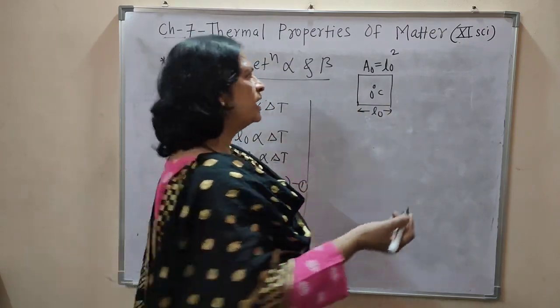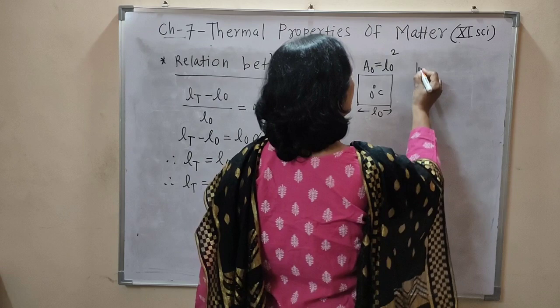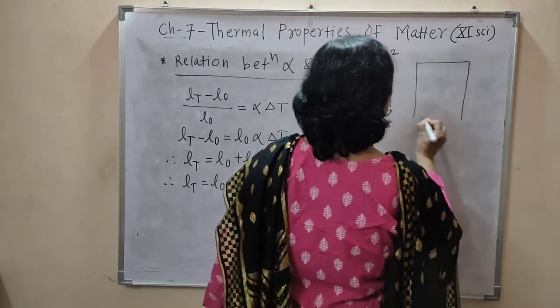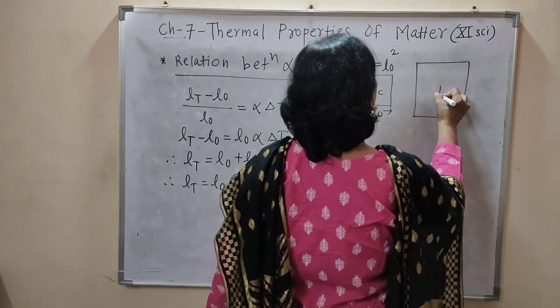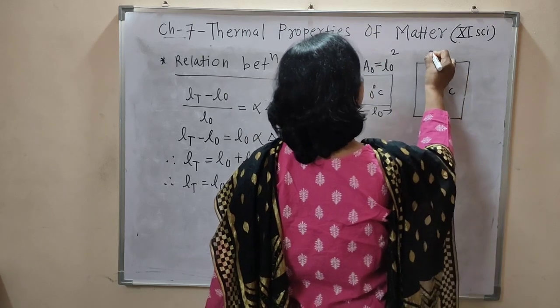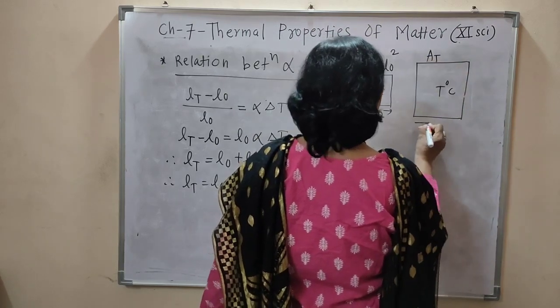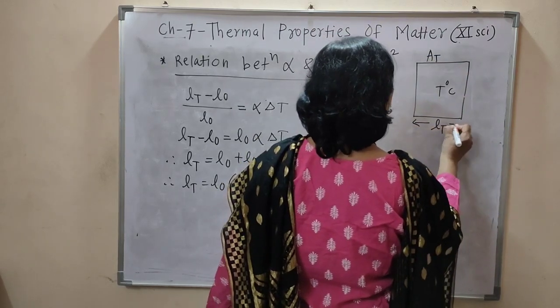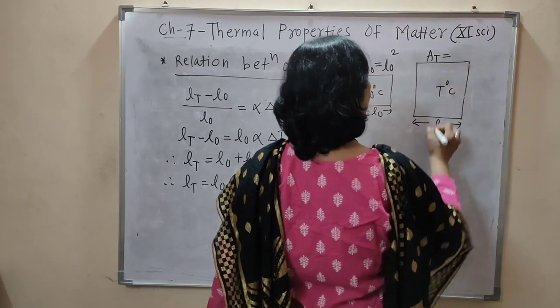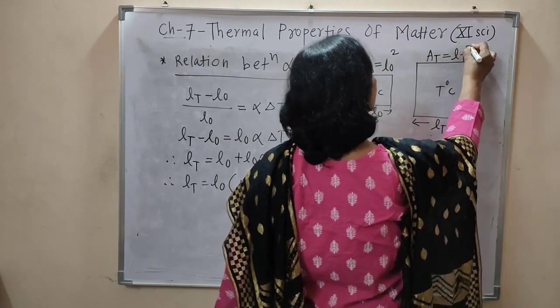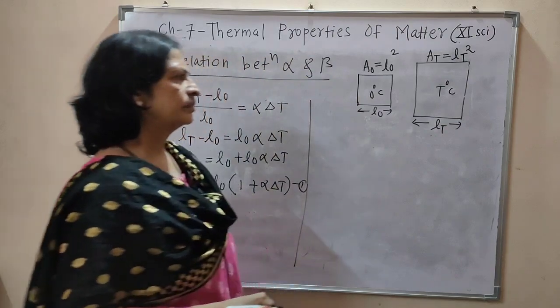When we increase the temperature by delta T, suppose that at T degree Celsius the area is AT and length becomes LT, and therefore this area is nothing but LT square.